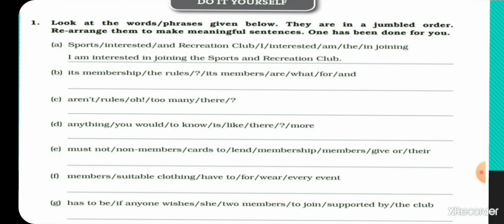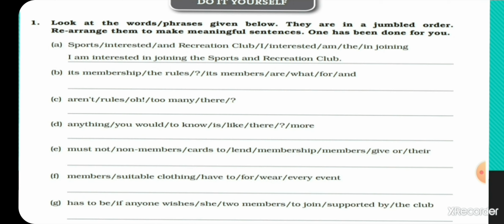Look at the words or phrases given below. They are in a jumbled order. Rearrange them to make meaningful sentences. One has been done for you. For the first sentence, you can write here, I'm interested in joining the sports and recreation club. The next one we can write here, what are the rules for its members and its membership?